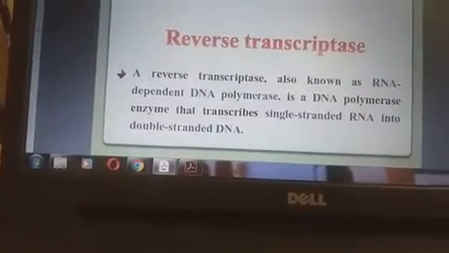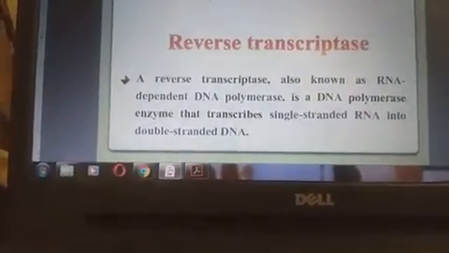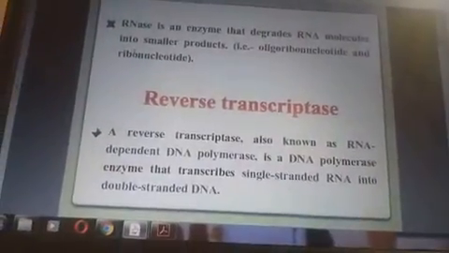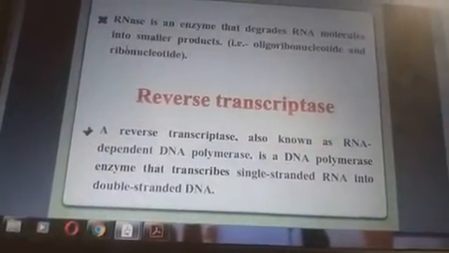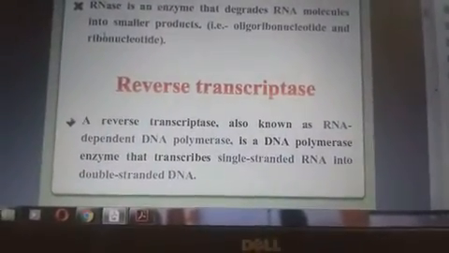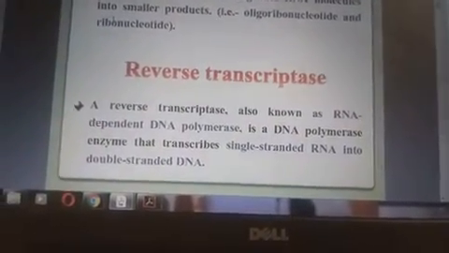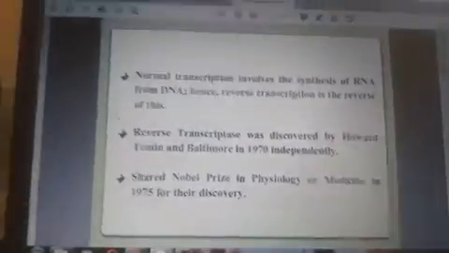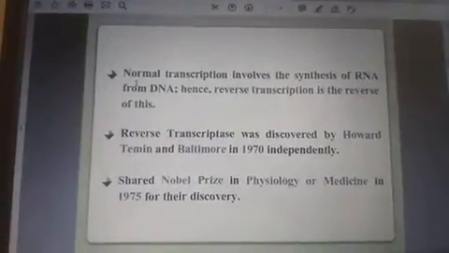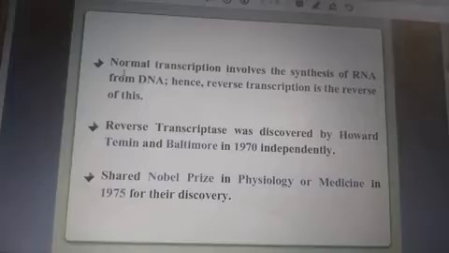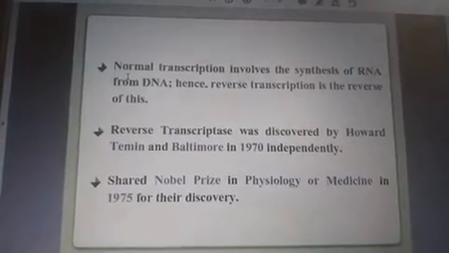Reverse transcriptase, also known as RNA-dependent DNA polymerase, is a DNA polymerase enzyme that transcribes single-stranded RNA into a double-stranded DNA molecule, the basic enzyme for the whole process. Normal transcription involves the synthesis of RNA from DNA, hence reverse transcription is the reverse of this.